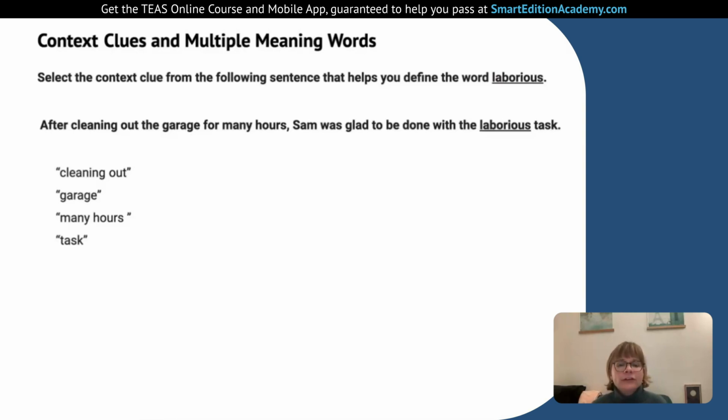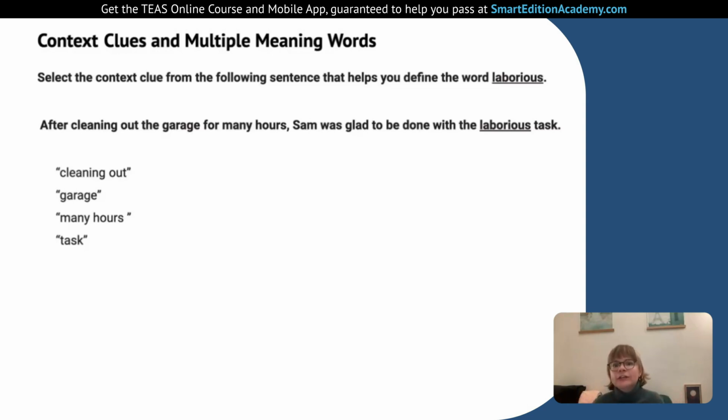After cleaning out the garage for many hours, Sam was glad to be done with the laborious task. So, in these questions, I often like to look for parallels because often, if we have two clauses of the sentence, we have a parallel structure. So, for example, we have after and then we have done. So, he's done with this or she's done with this. We have cleaning out the garage, and that's equivalent to the task. So what is the task Sam was doing? Oh, cleaning out the garage. And then we have the laborious. So we hear the word labor in there.